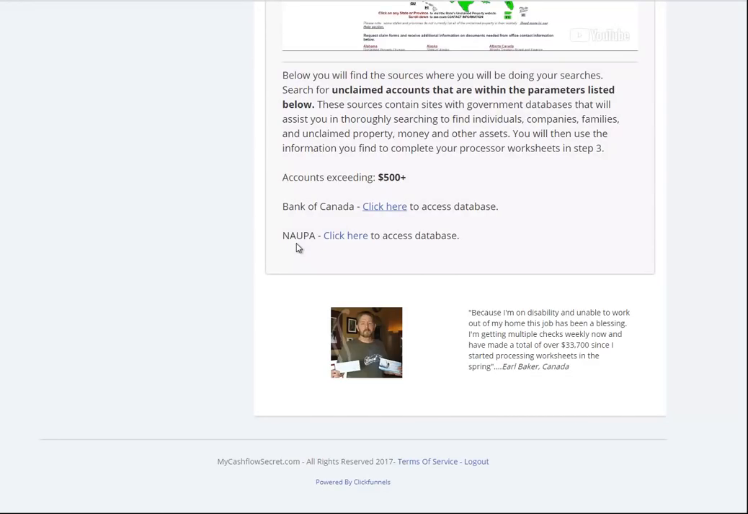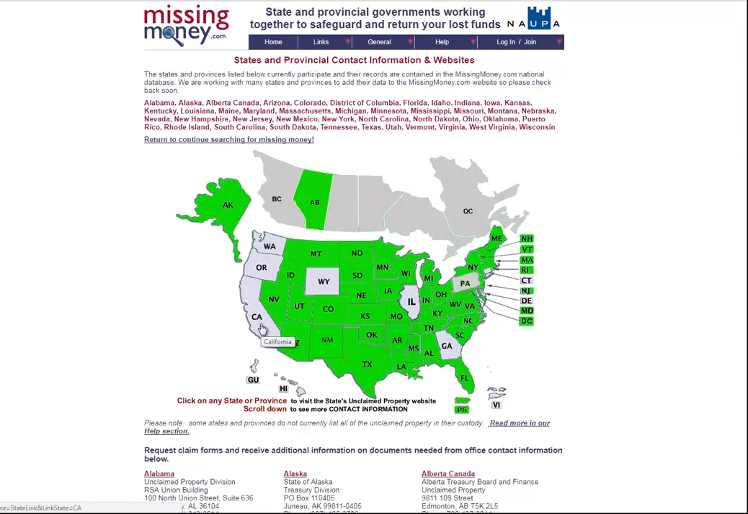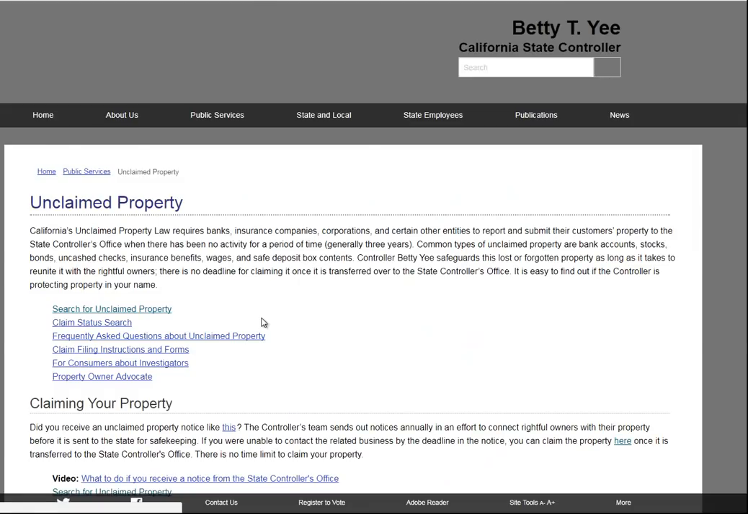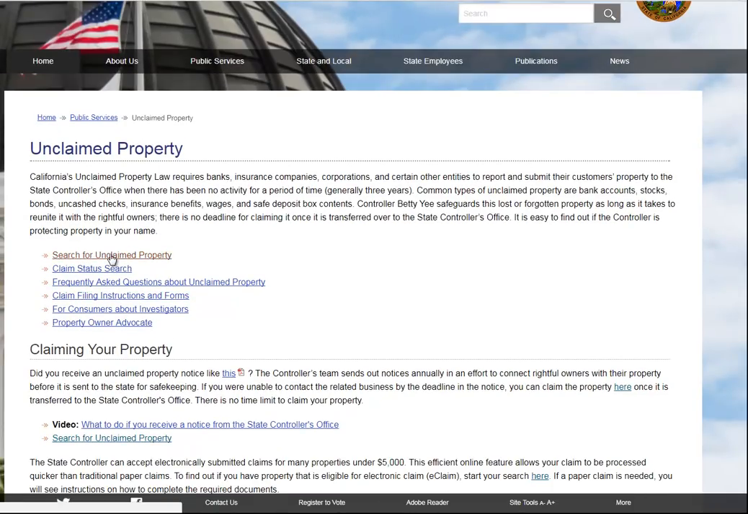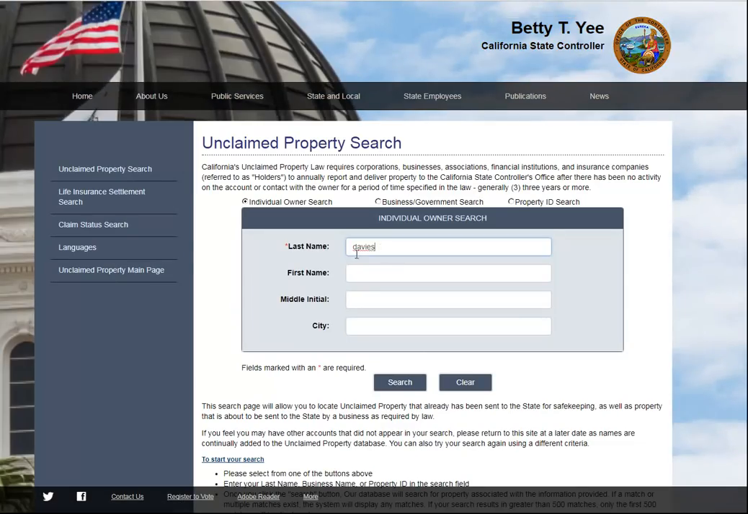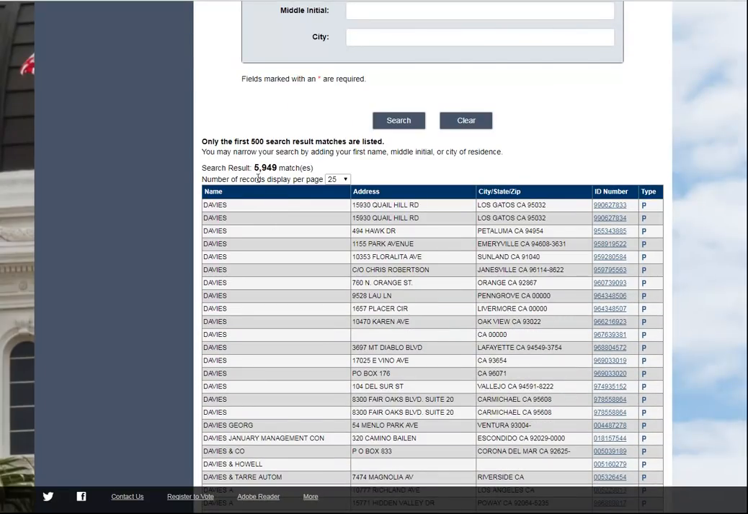National Association of Unclaimed Property Administrators, and I'll show you just a quick how simple this is here too. You're just going to pick a province or a state. I'll pick California. You find the search link, which is this one here, and you just punch in whatever you want. I'm going to punch in Davies again. And when the search comes up, you just scroll down a bit. As you can see, there's over 5,900 matches for Davies.